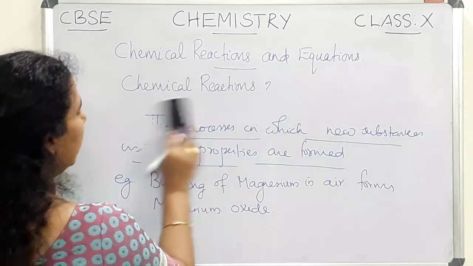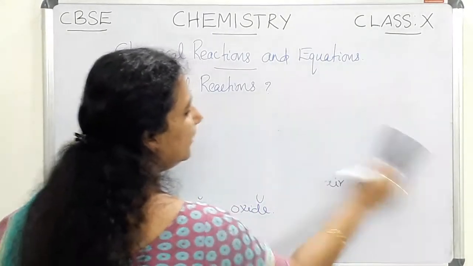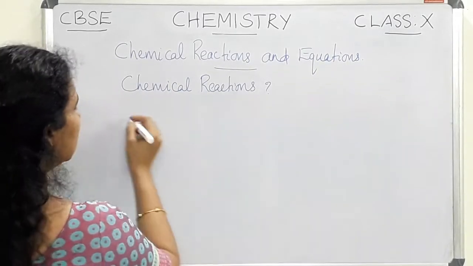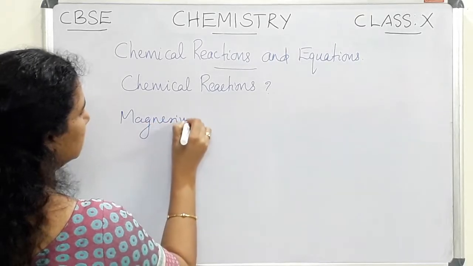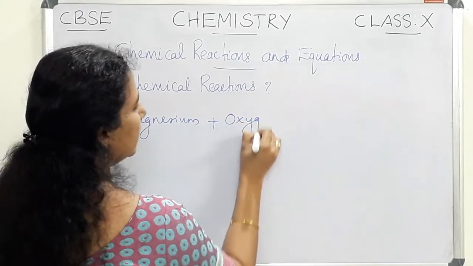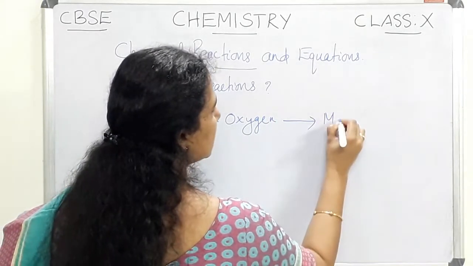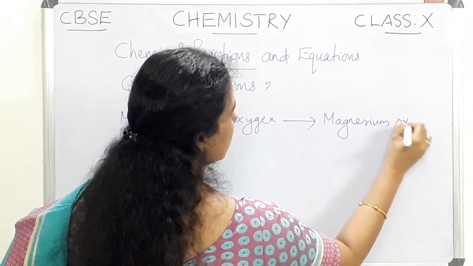We can write this chemical reaction in the form of a word equation. So we can write the word equation, that is magnesium plus oxygen. We write oxygen, that means it burns in air. It produces magnesium oxide.